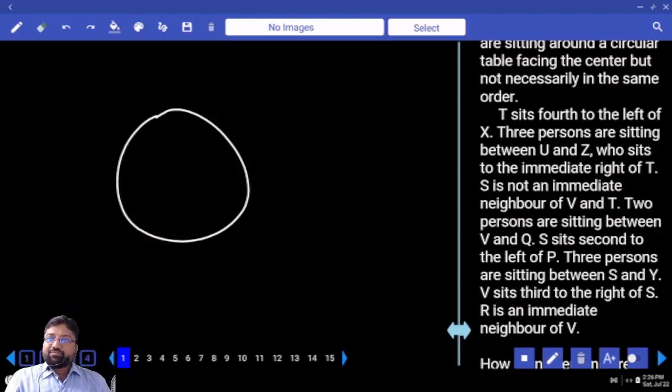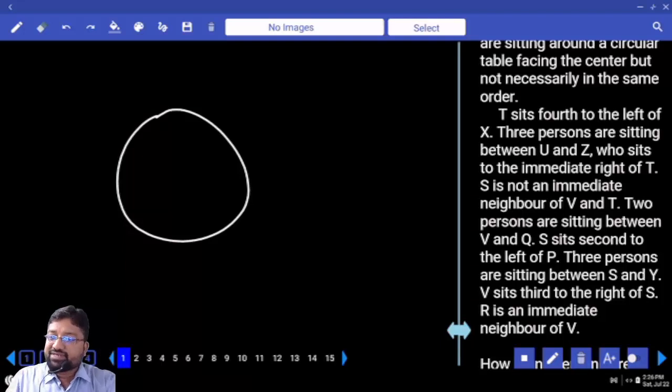10 people, 11 people, 12 people sitting on the circular table, and if you find this type of questions, what I suggest is always start with the clue which is repeating more number of times. Always start with the person whose name is referred more number of times in the question. That is the best way of solving the question.